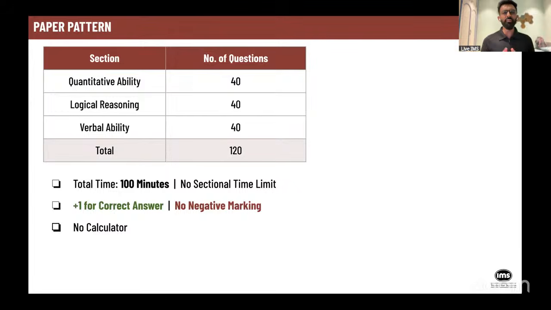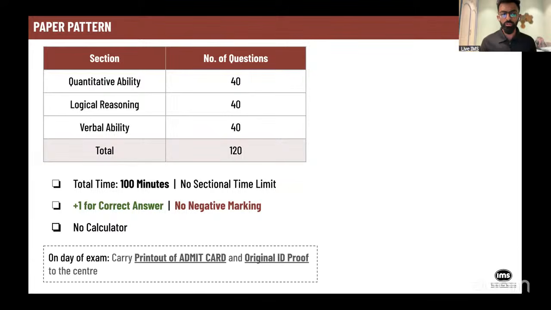The paper pattern, there is no surprises here. It is same: quantitative ability, 40 questions, logical reasoning, 40 questions, verbal ability, 40 questions, a total of 120. The time limit was 100 minutes. There is no sectional time limit. +1 for correct answer, no negative marking. There is no on screen calculator available. So, again, guys, if you read this somewhere on Google that you may get an on screen calculator, no, it's not available. So, be careful.